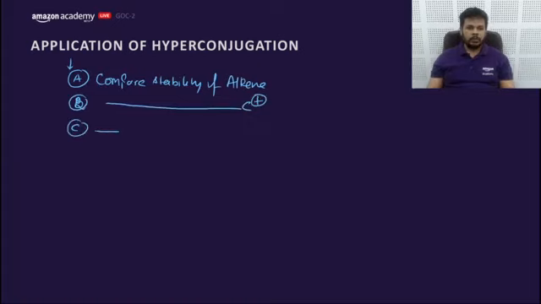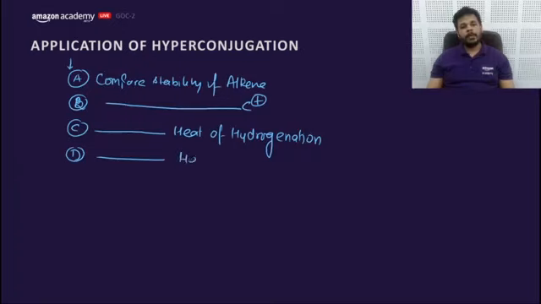Third, it is used to compare the heat of hydrogenation of compounds. D, used to compare heat of combustion. So these are the 4 major applications.